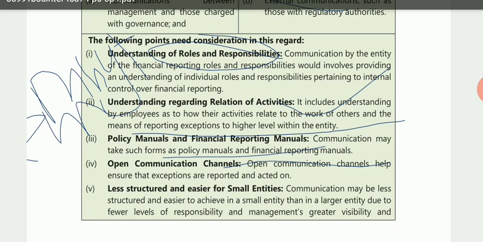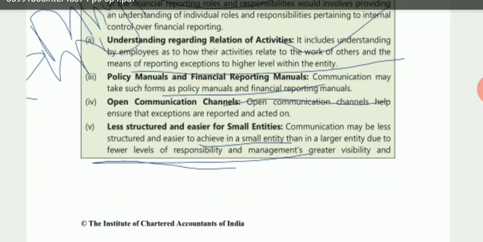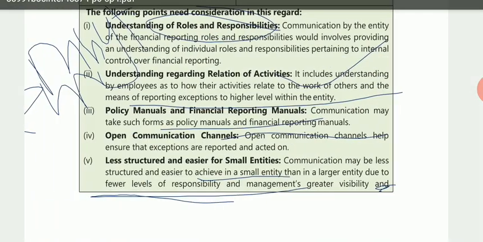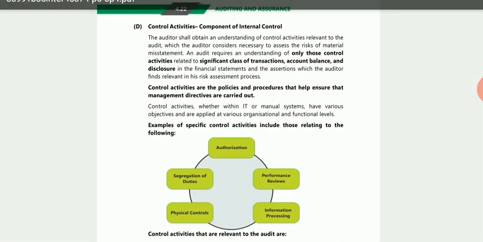Then they are saying communication is less structured and easier in small entities. Communication may be less structured and easier to achieve in a small entity, because the people in a small entity are fewer, so the owner can manage the whole entity alone. It is easier in small entities than in large entities due to fewer levels of responsibility and greater visibility. Nothing more has been given after this. Because the size of the small entity is small, the owner and the management are the same, so they can have proper communication and a proper look at the whole entity.